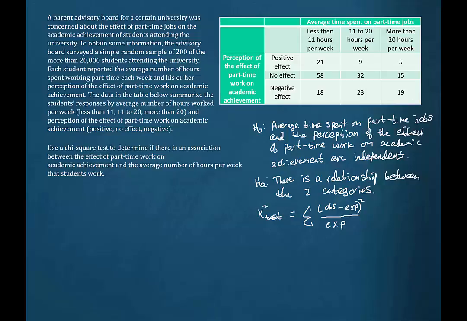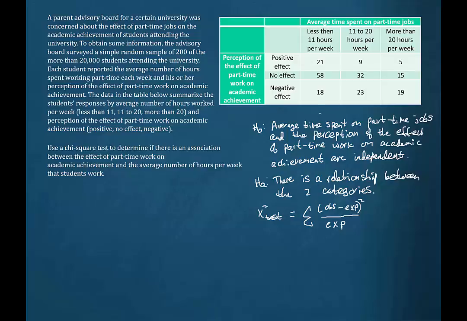And because there are differing numbers of people that fall into each category, the expected values will have to be determined according to those ratios.